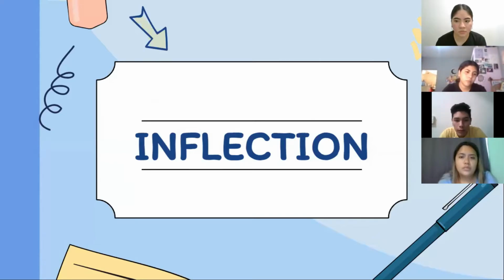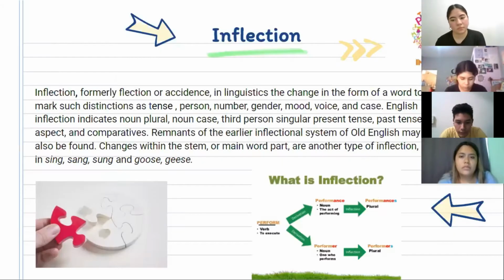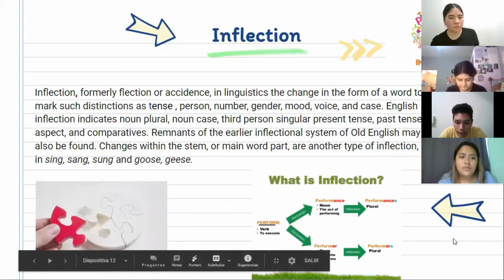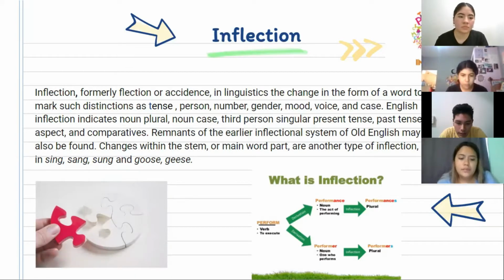Now I'm going to talk about inflection. Inflection, formally flexion, is a change in the form of a word to mark such distinctions as tense, person, number, gender, mood, voice, and case.